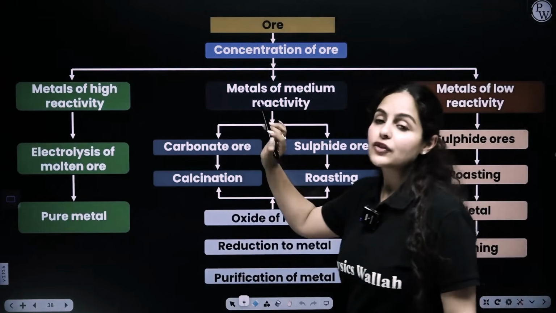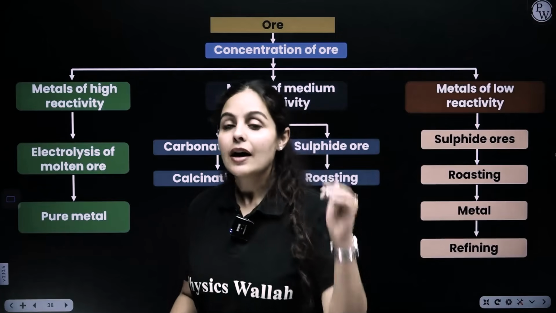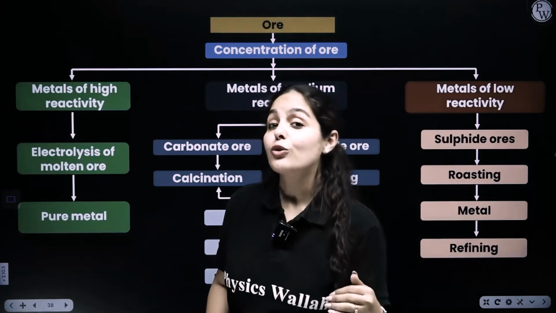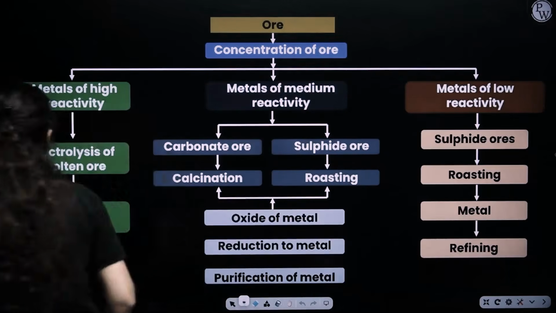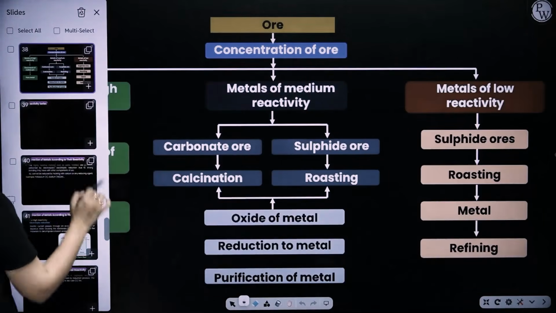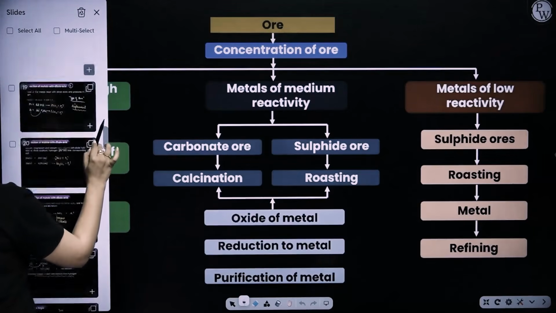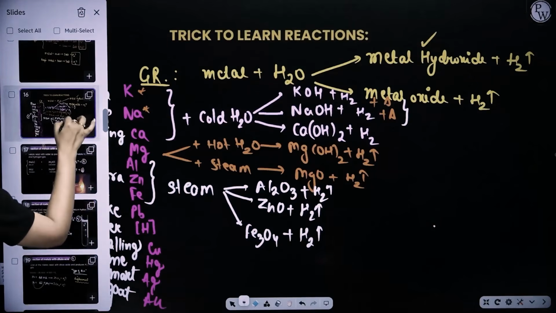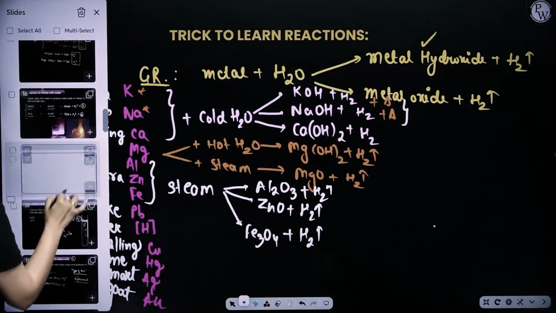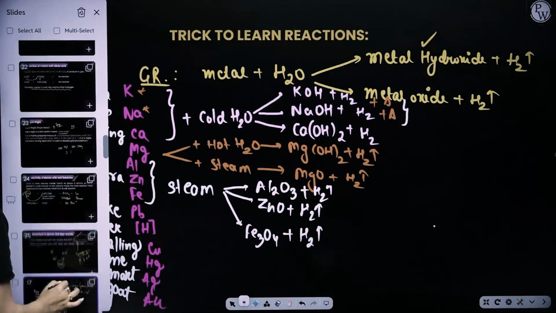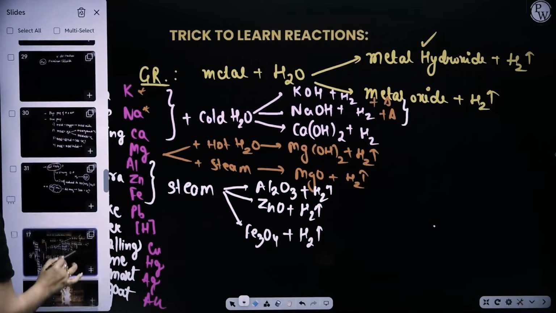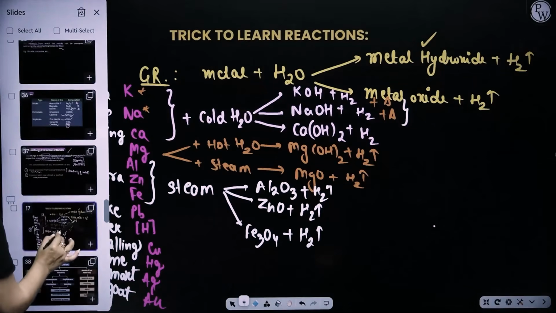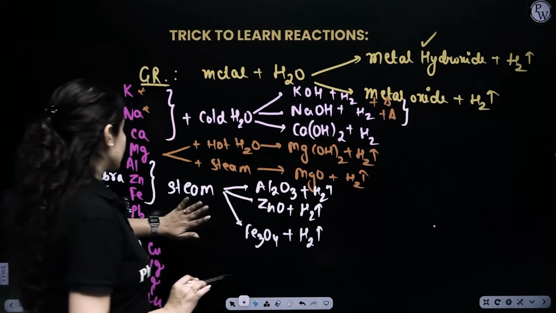So we have to divide the reactivity series into three parts: highly reactive metals, moderately reactive metals, and then low reactive metals. I'll take you back to the reactivity series again. Or let me just bring that reactivity series for you here. Chalo. I'll bring this reactivity series here, for your ease. And by the end, I will shift it there again so you will not get confused.